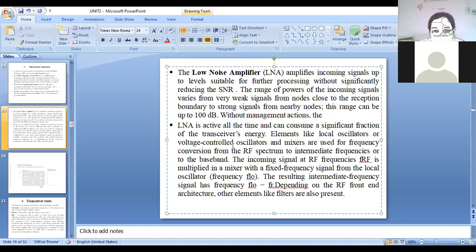For intermediate frequency creation, we use the oscillator, voltage controlled oscillator and mixers.